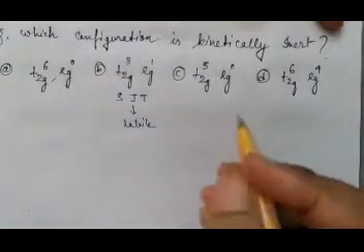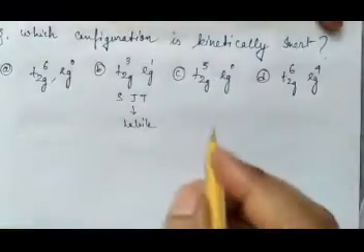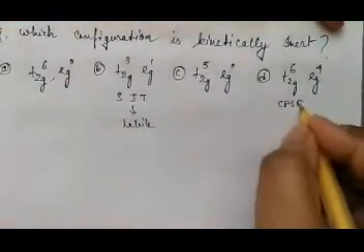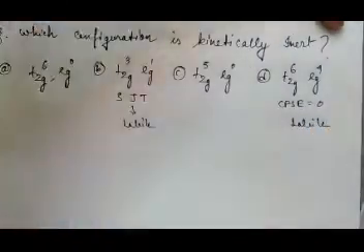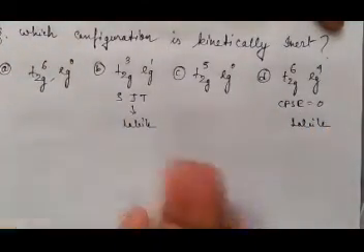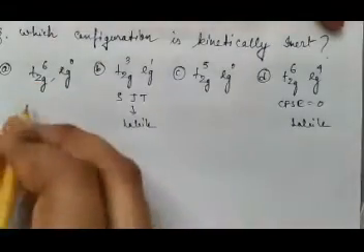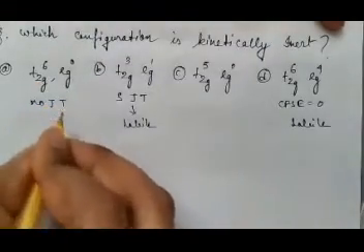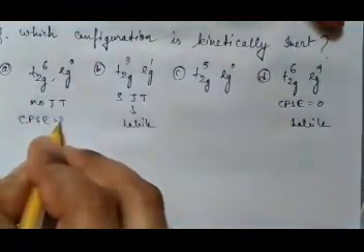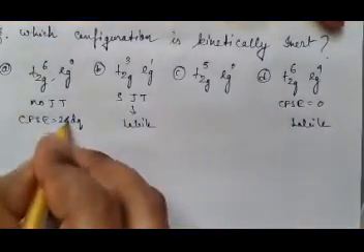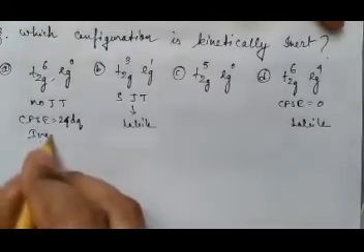Then you have to check if CFSE is 0 or not. This is the second point. Say here CFSE is 0. That means this is labile. Then next, what you have to see, if no Jahn-Teller distortion or weak Jahn-Teller distortion is there. See here no Jahn-Teller distortion is there. That means in the inert category, and CFSE is 24 Dq, which is highest. So it will be very inert.